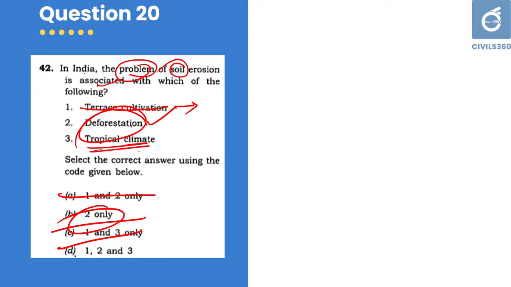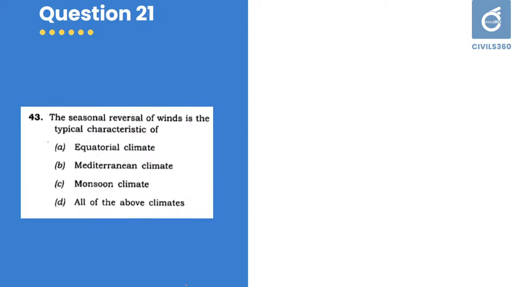If there was enough holding capacity for the soil, that is, if there were enough trees and shrubs, then there will be limited erosion. If you eliminate the first option itself, you get the answer 2 only. Tropical climate is not the reason for soil erosion. It is also a factor, but it is not the reason. So here the answer is 2 only. Try to eliminate and try to get the answer.